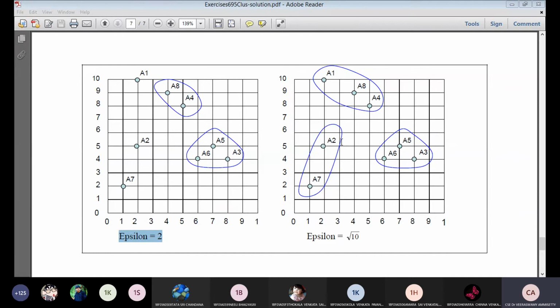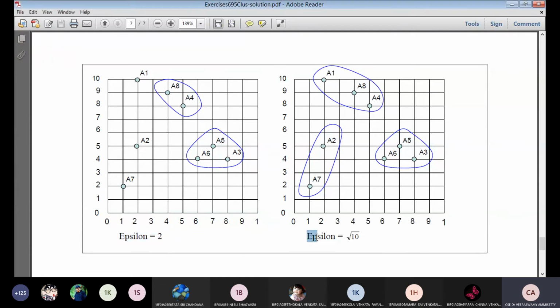So based on this neighborhood, we form three clusters. Cluster one is equal to A1, A4, A8. Cluster C2 is equal to A3, A5, A6. Cluster C3 is equal to A2, A7. So three clusters should be formed based on the neighborhood concept. That can be plotted on a graph here. See that A2 and A7 is one cluster, A1, A4, A8 is one cluster, and A3, A5, A6 is one cluster.